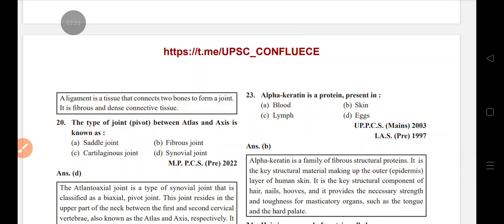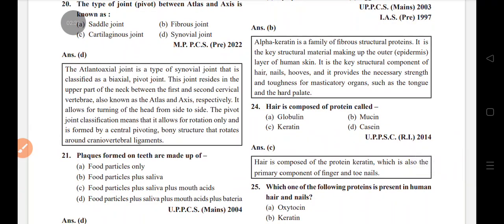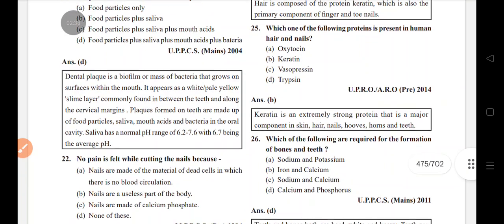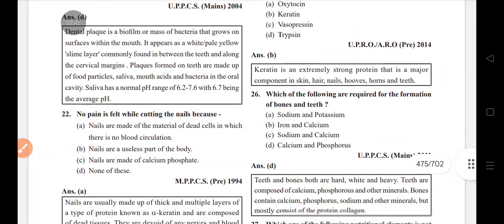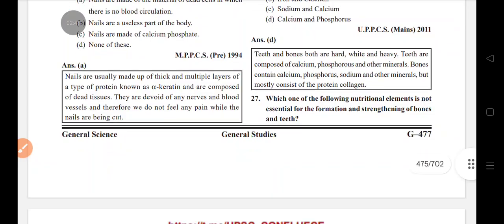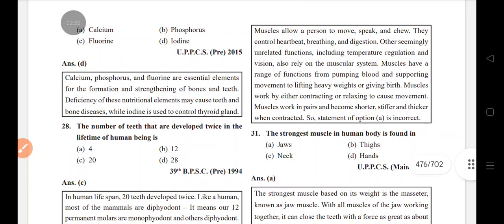Alpha keratin is a protein present in skin. Hair is composed of protein is called keratin. Which one of the following protein is present in human hair and nail? Keratin. Which of the following required for the formation of bone and teeth? So calcium or phosphorus. Which one of the following nutrition element is not essential for the formation of strengthening of bone and teeth? Iodine.